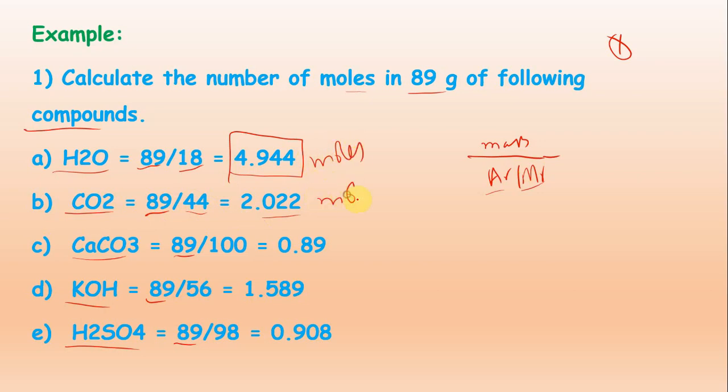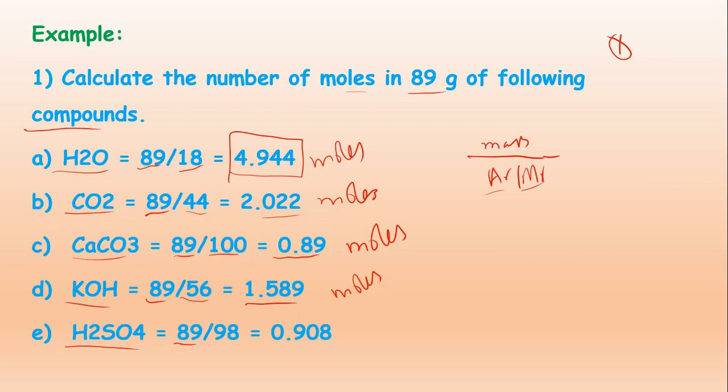You will write as you have calculated the number of moles of CO2. Then calcium carbonate: 89 divided by 100 is the relative molecular mass of calcium carbonate, so the answer will be 0.89 moles of CO2, CaCO3. Potassium hydroxide: 89 divided by 56 is the relative molecular mass, the answer will be 1.589 moles.